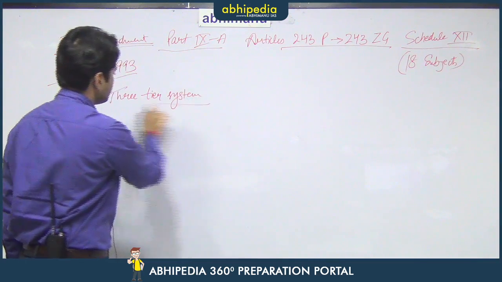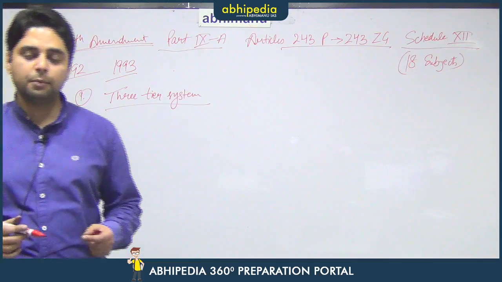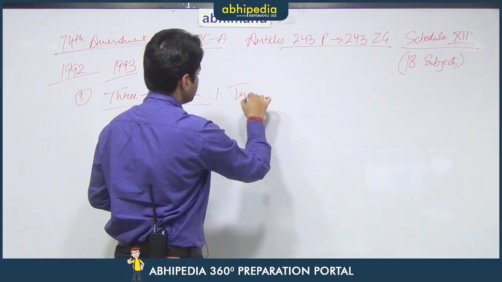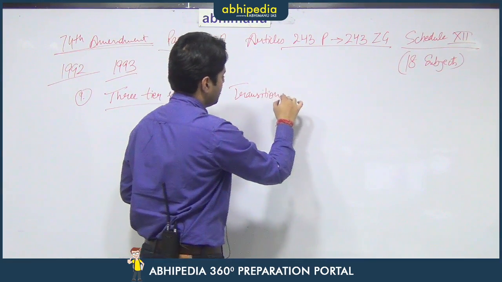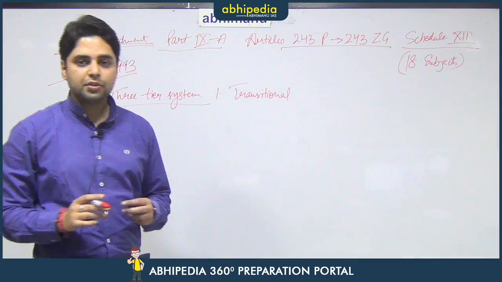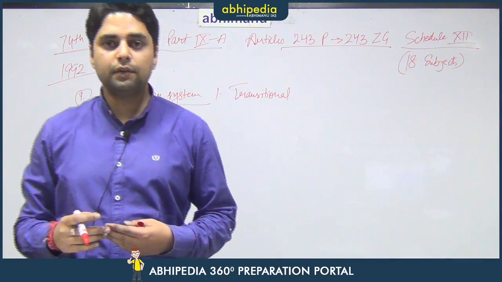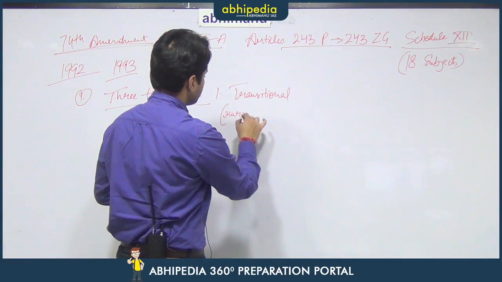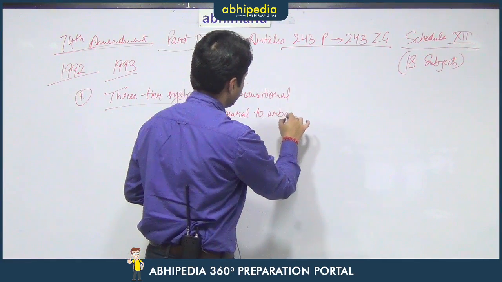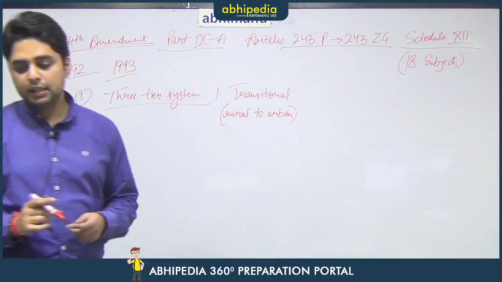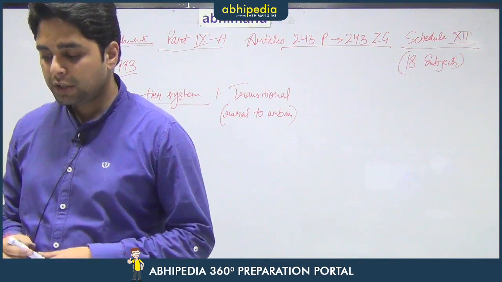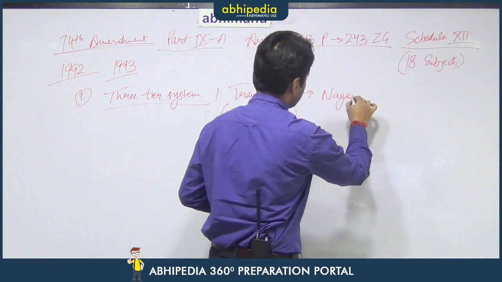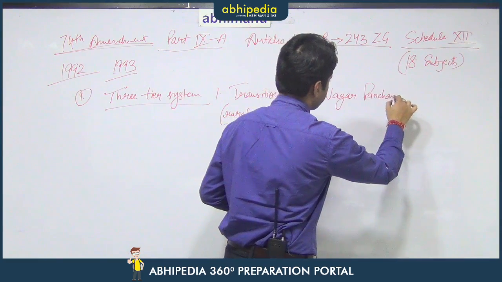Now, this three-tier system here means that there shall be three types of urban areas. There are certain urban areas which are transitional in nature. Transitional in nature means that they were earlier villages or rural areas, but now they are transforming into urban areas. So, they are transitioning from rural to urban areas, and for this type of areas there is an urban local body which is known as a Nagar Panchayat.